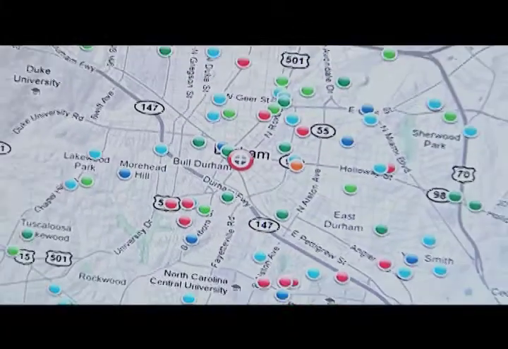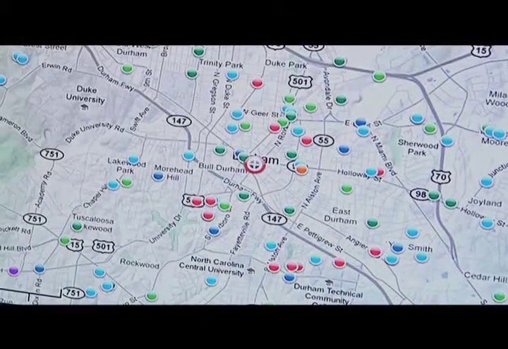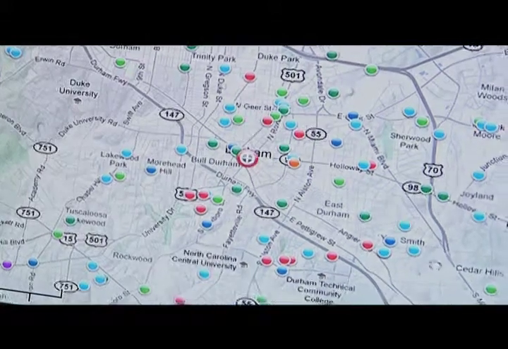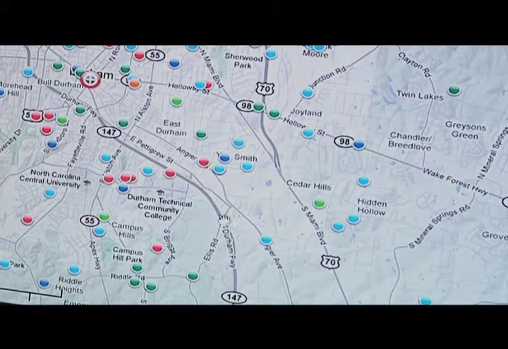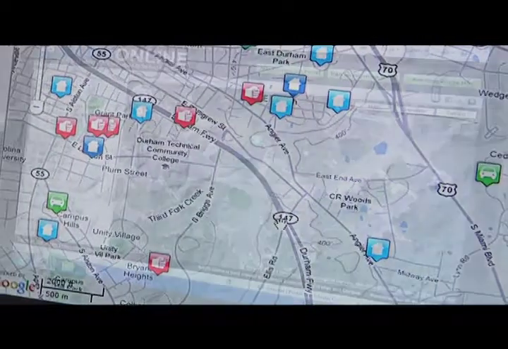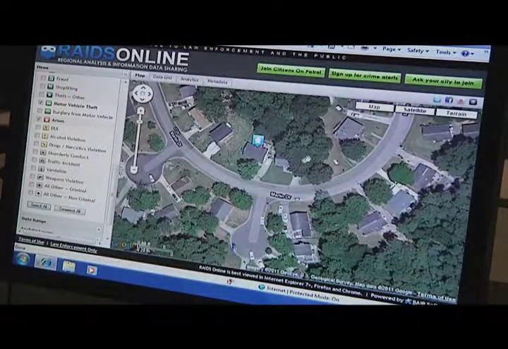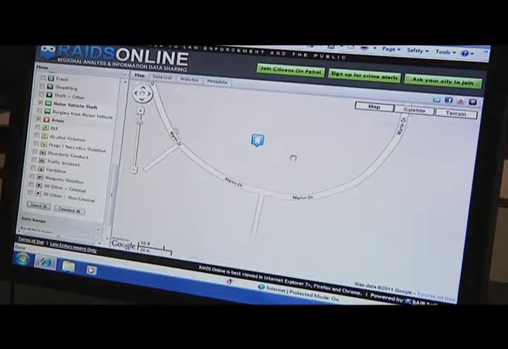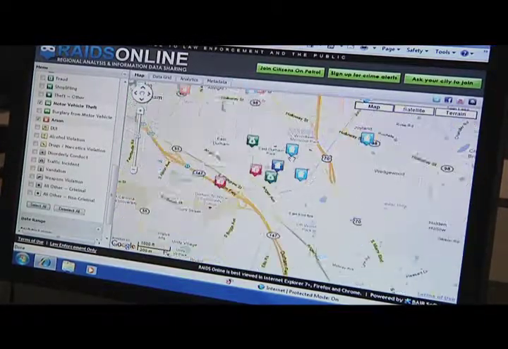The Durham Police Department is encouraging all residents to make use of a free crime mapping tool called Raids Online. Well, Raids Online is an online crime mapping service that is provided by Analytical, in which the Durham Police Department, along with approximately 1,000 other law enforcement agencies throughout the country, including 31 in North Carolina, provide public crime mapping